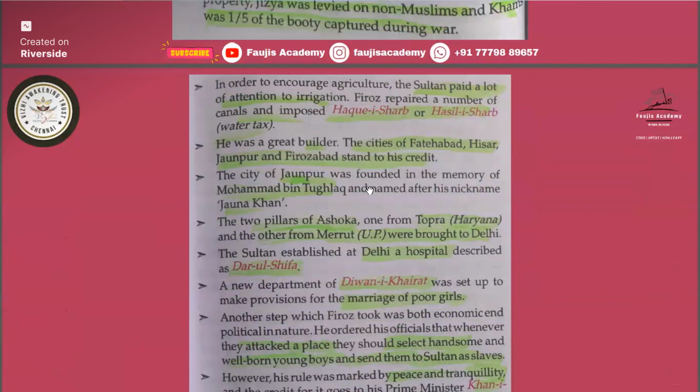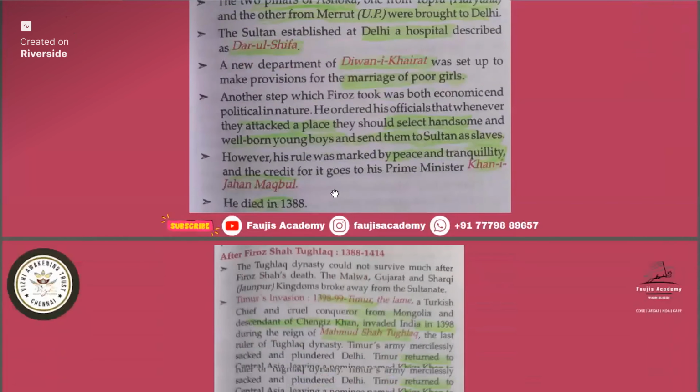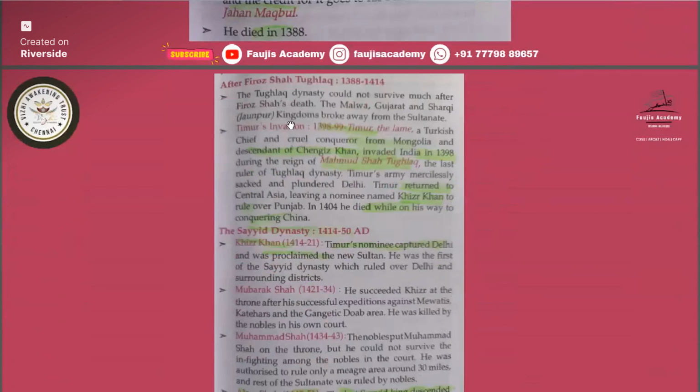The Sultan established a hospital in Delhi described as Darul Sifa. So the Darul Sifa hospital was at Delhi. It was established by Firoz Tughlaq. Okay. Then he died in 1388 AD. Then after Firoz Tughlaq's ruling time, the Timur invasion started.